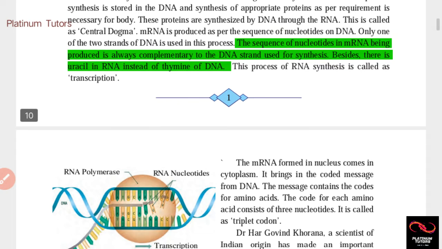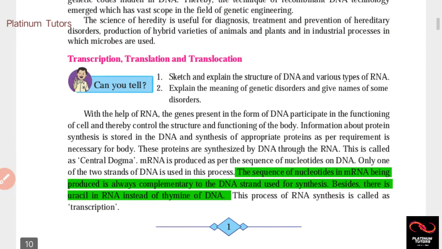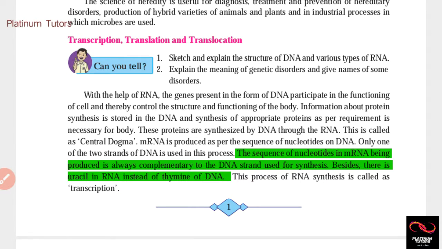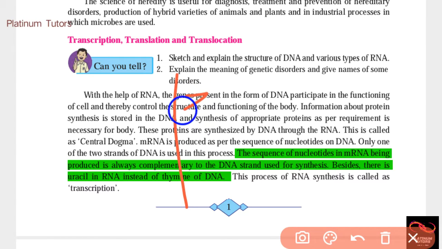Now there is absence of thymine and presence of uracil. This process is called transcription. The process of RNA synthesis is called transcription.